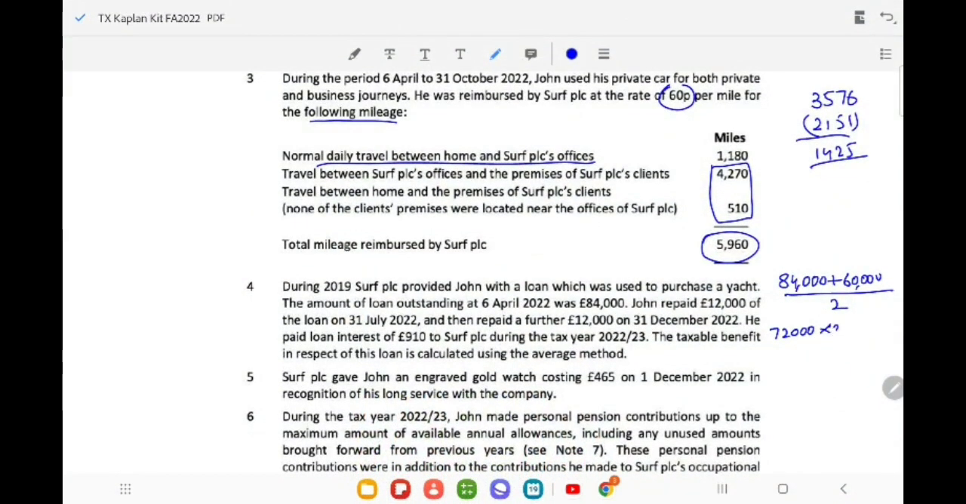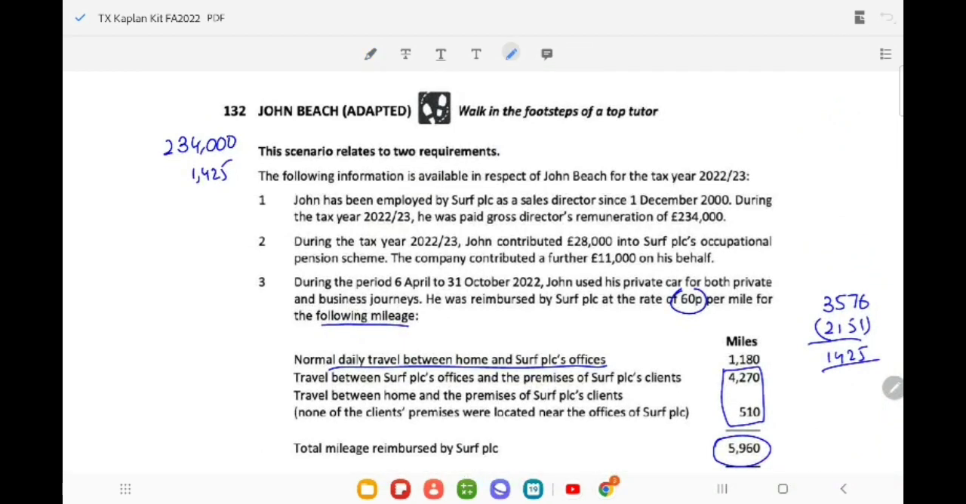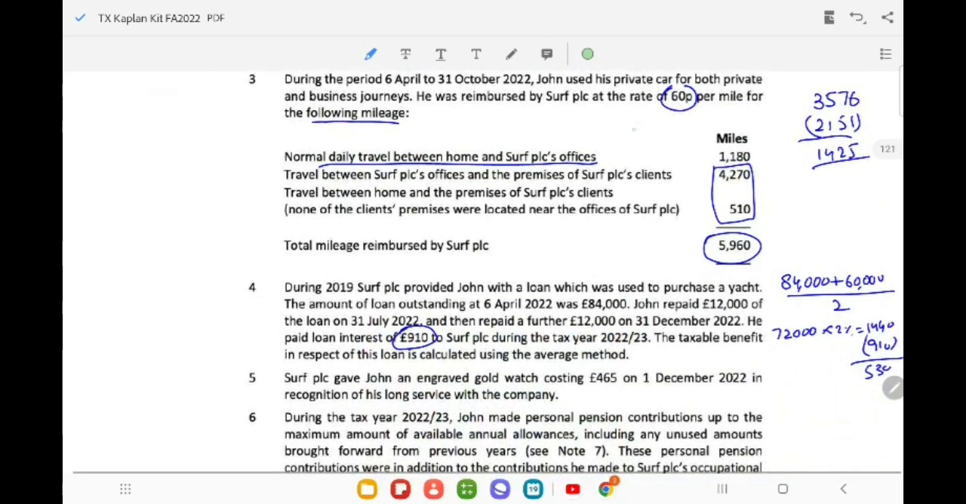So on that he should have paid 2% interest, 1440. But how much did he pay? He paid 910. So the remaining 530 is his taxable benefit. So that will be included again here as taxable benefit. Right? Then next adjustment,